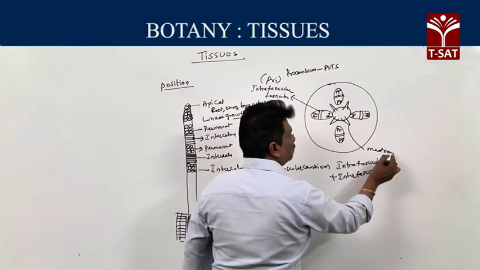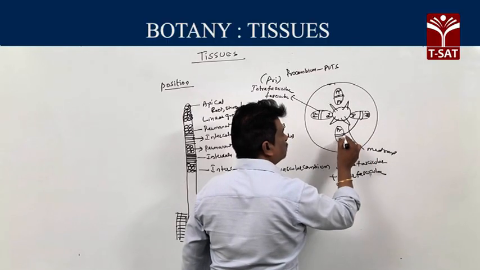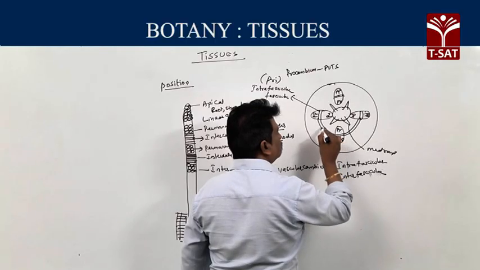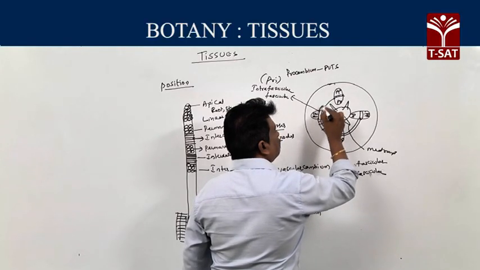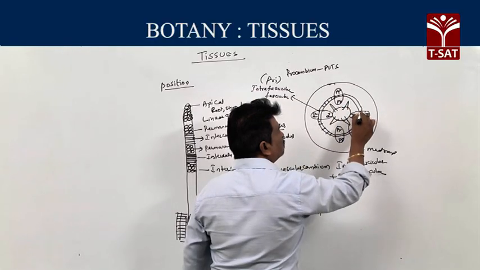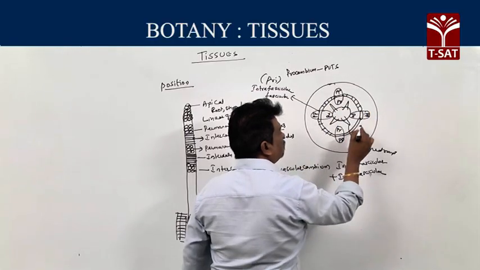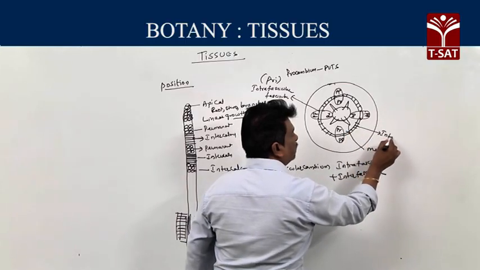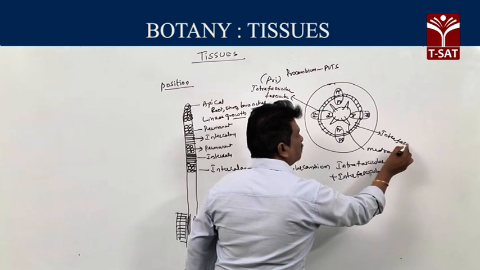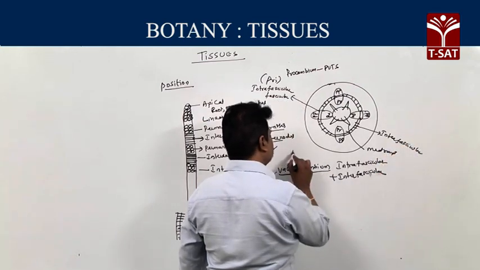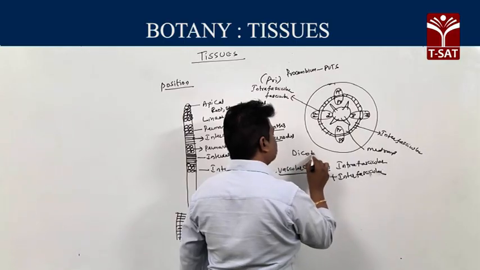Interfascicular cambium is produced from medullary rays by dedifferentiation. So interfascicular cambium is a secondary meristem. Intrafascicular and interfascicular cambium fuse to form the vascular cambium in a dicot stem.